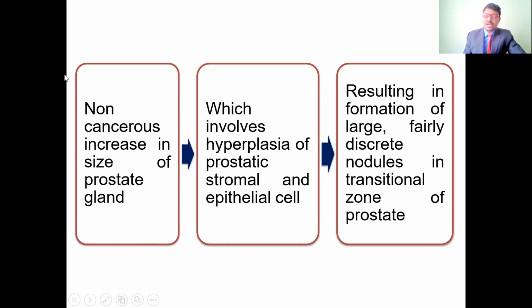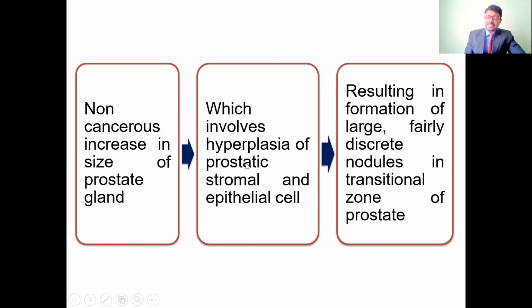It involves hyperplasia of the prostatic stromal and epithelial cells. So the cell growth is increased and the cell multiplication is increased. So it leads to hyperplasia. The cell number is increased, so automatically the size of the epithelial cells and the stromal cells is going to be increased.